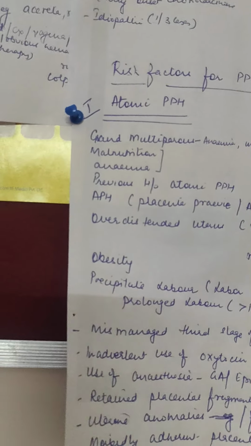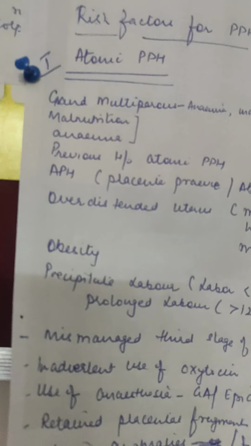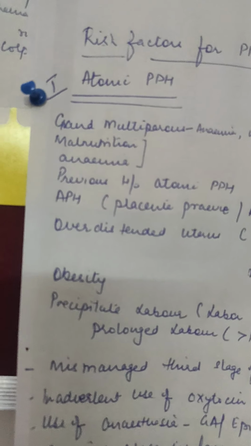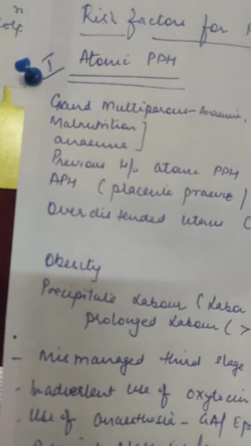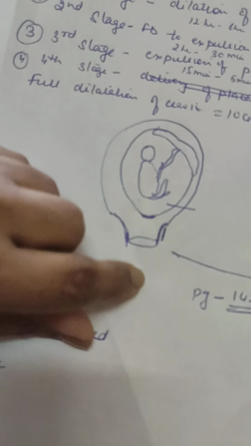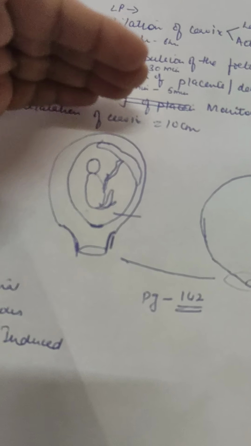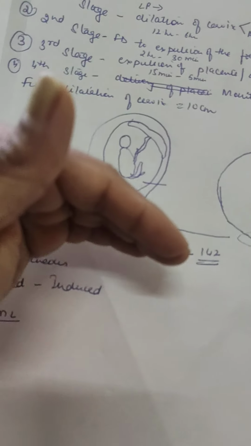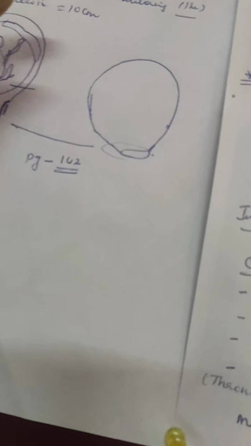What happens? In the third stage, we know delivery of the placenta occurs, but many a time we don't wait. We think, the baby has delivered, okay, let us pull the cord and remove the placenta. No, we should wait for the signs of placental separation. What are the signs of placental separation? When the baby is delivered, the cord is hanging down, so the uterus will come down. I have told you that after the delivery of the baby, the uterus comes down. The uterus becomes a hard and globular organ. There will be apparent lengthening of the cord, because the placenta is here.